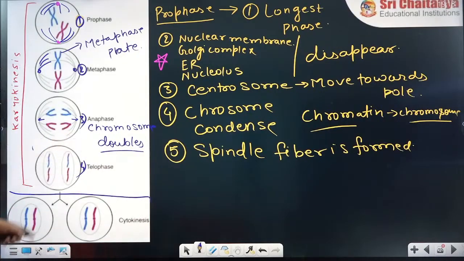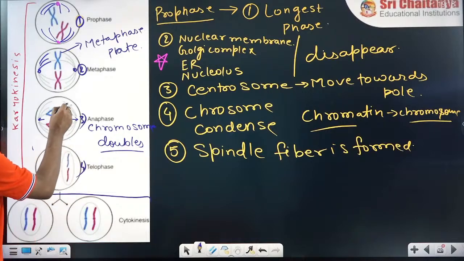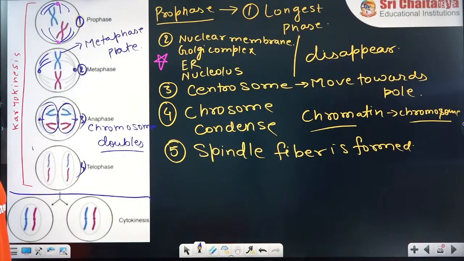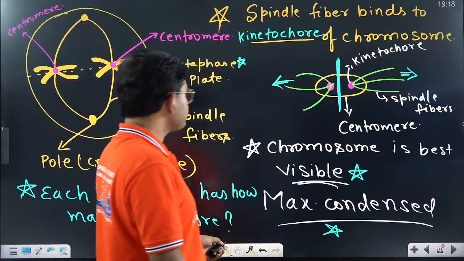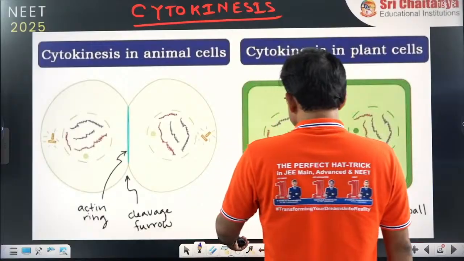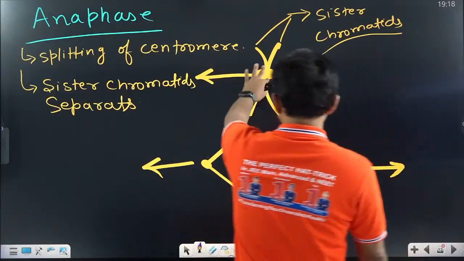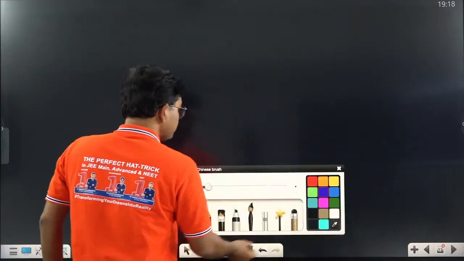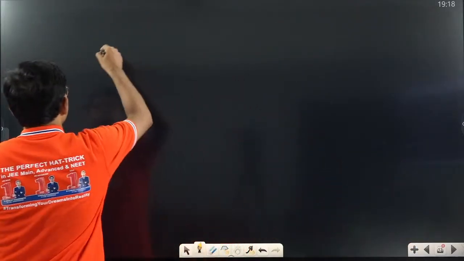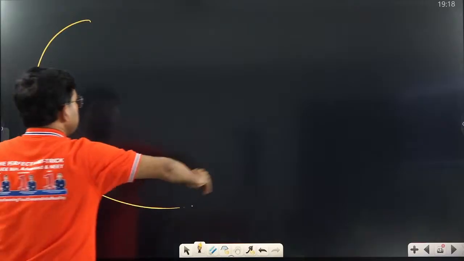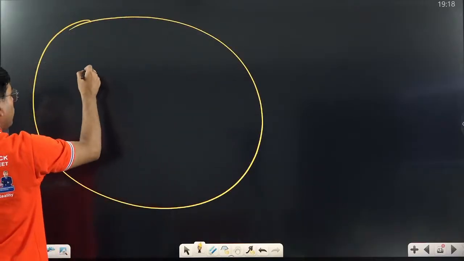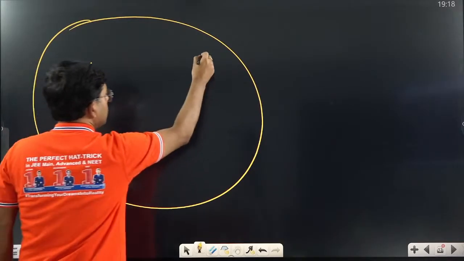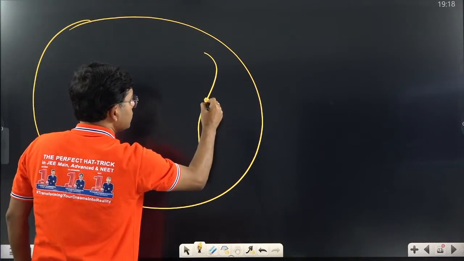And finally in the telophase, a new nuclear membrane is formed, right? Once this part is done, if this is a cell, one of the chromatids will come on this side and another chromatid will come on this side, isn't it?